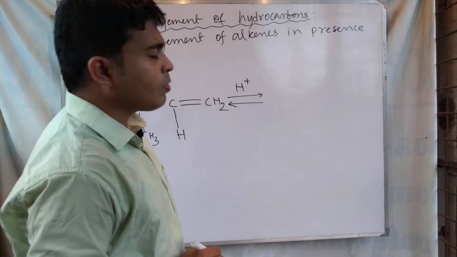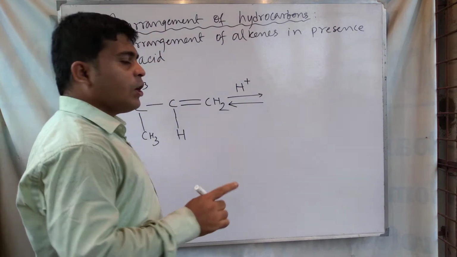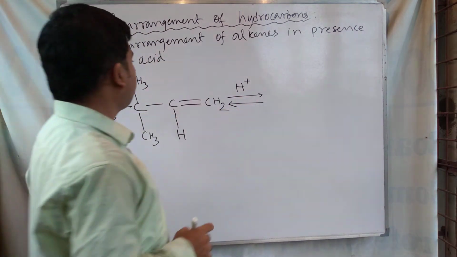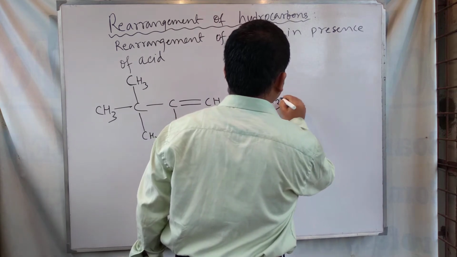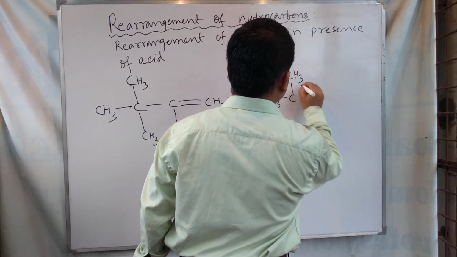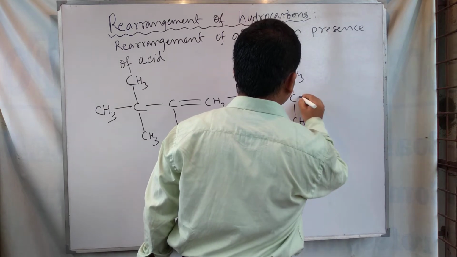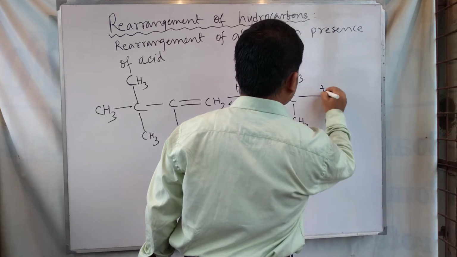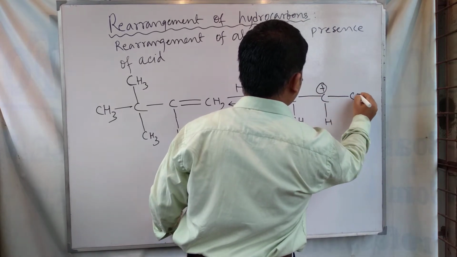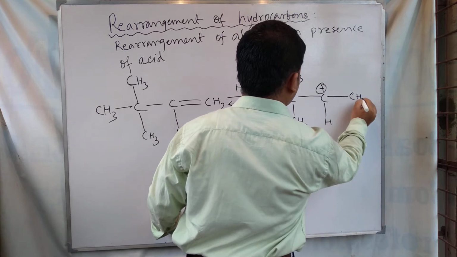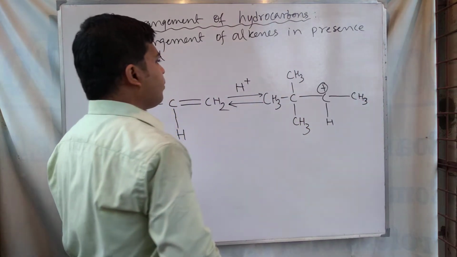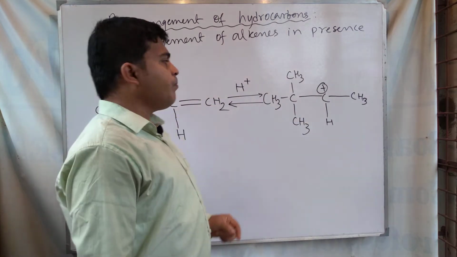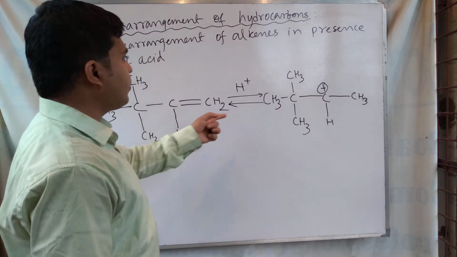means H plus, at first the electrophilic addition takes place. This is an electrophile, so electrophilic addition to alkene takes place. So at first this one is formed, means this H plus is added to this carbon atom, CH2 becomes CH3, and this carbon is getting a plus charge on it.